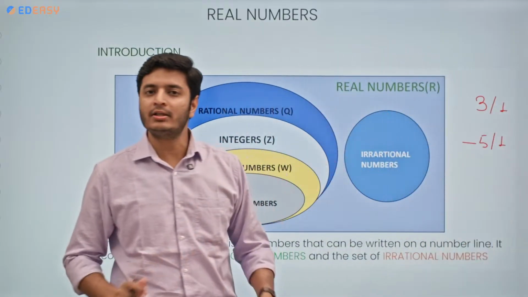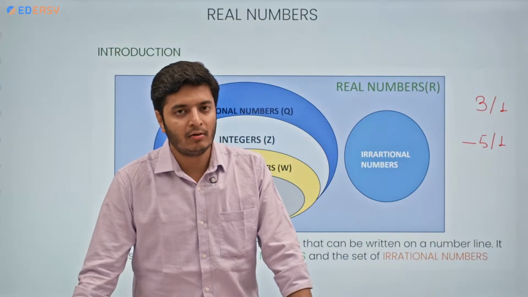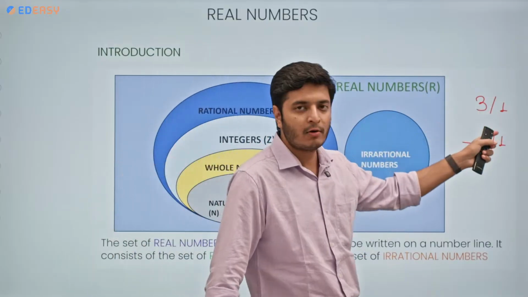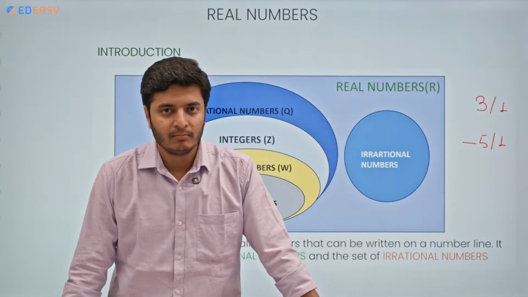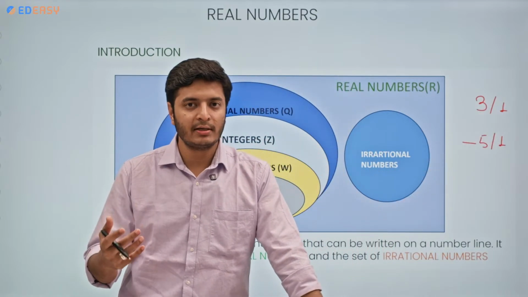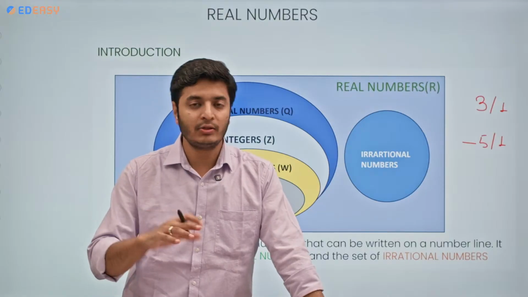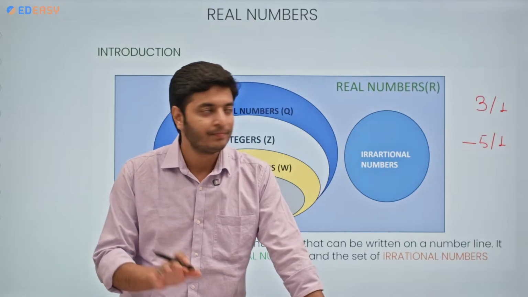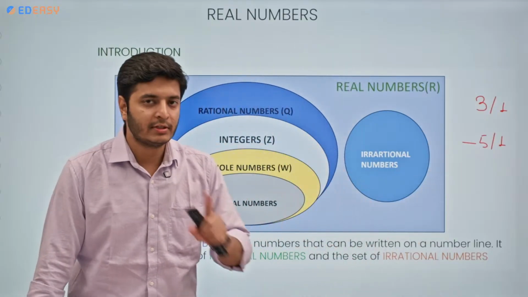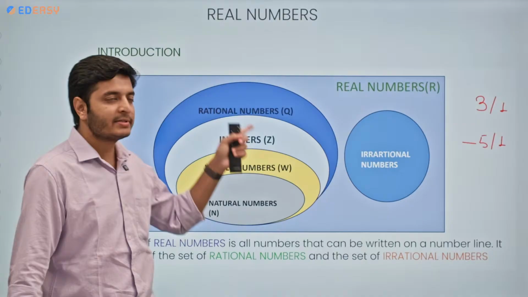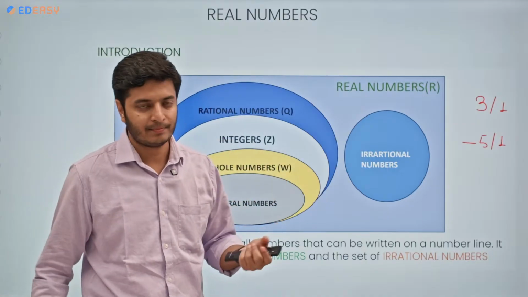This will not change the value of the original number, and using this form I can see that the number is now in the p by q form. 3 by 1, p by q. Both the numbers are integers? Yes, they are. Is q equal to 0? No, it is not. So it means both the numbers are rational numbers also. So that's why integers are a subset of rational numbers.